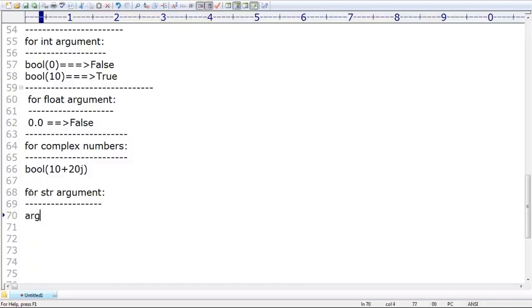What is the meaning of empty string? Very simple: single quote open, quote close, or double quote open, double quote close. Nothing is there. Then it is treated as false. In all other cases, it is treated as true only.